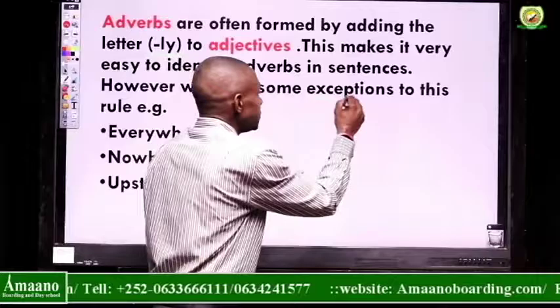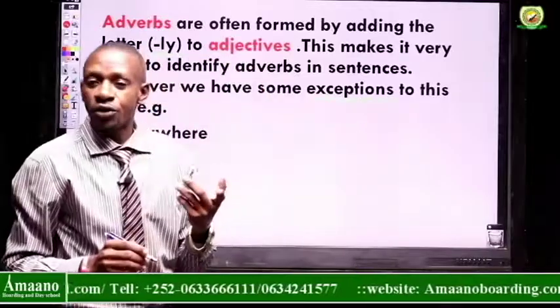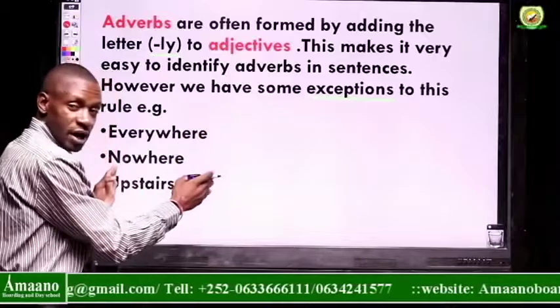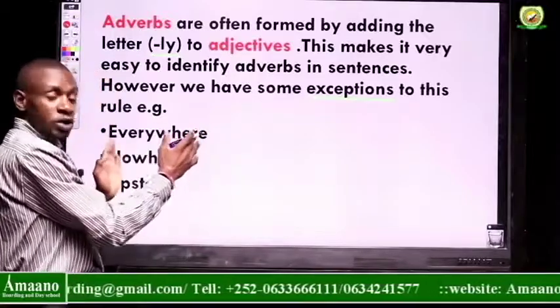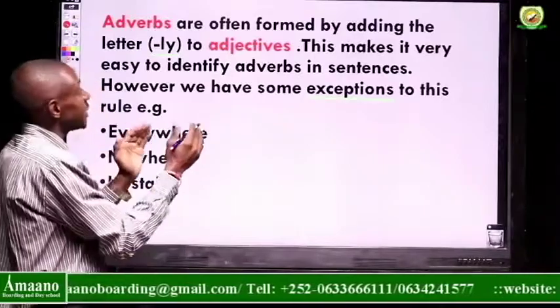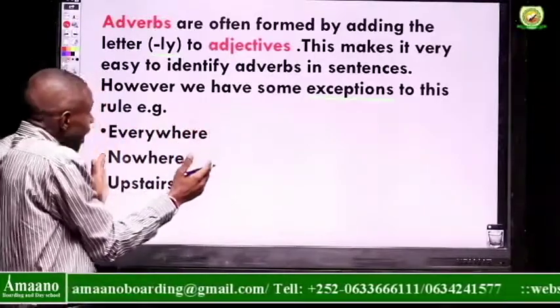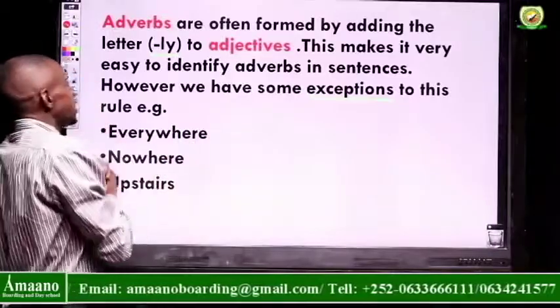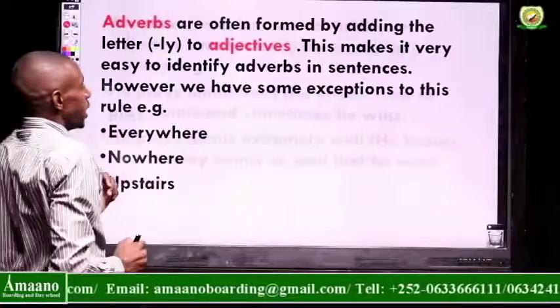I'm talking about a situation where we have some words: everywhere, nowhere, and upstairs are exceptions. They are adverbs, yes, but we don't form them by adding ly.